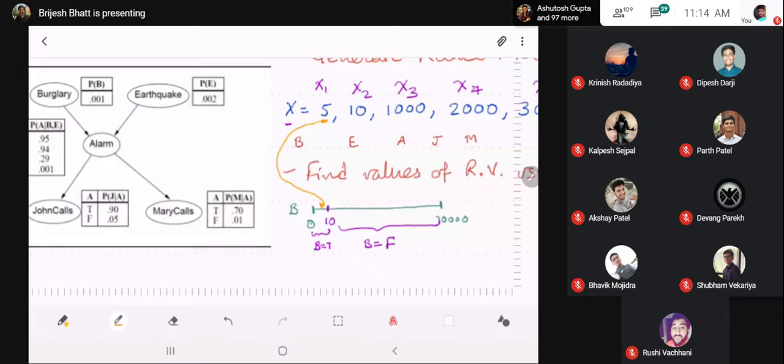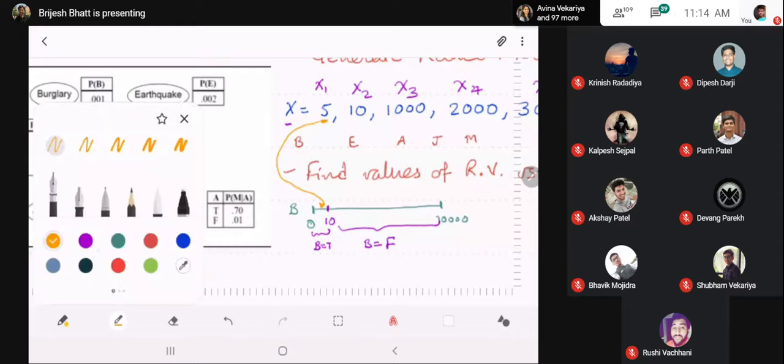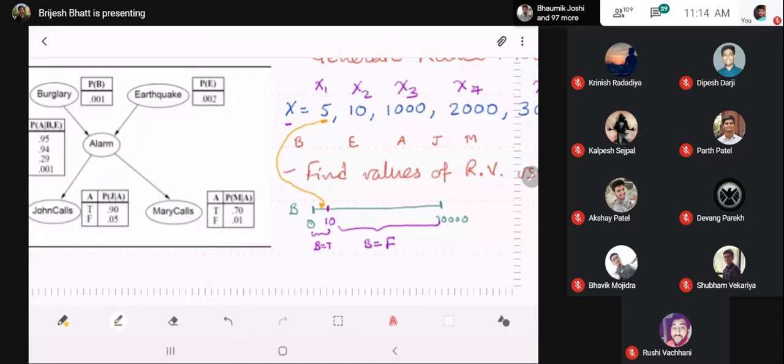Right? Please pay attention, because all the algorithms that we are going to discuss from here will use this idea. So is it clear what I have done? I have looked at the CPT of burglary, and based on that, I have divided the stick into 2 regions. One region where burglary is true, and a second region where burglary is false. Then I have looked at the random number and projected it on the stick.